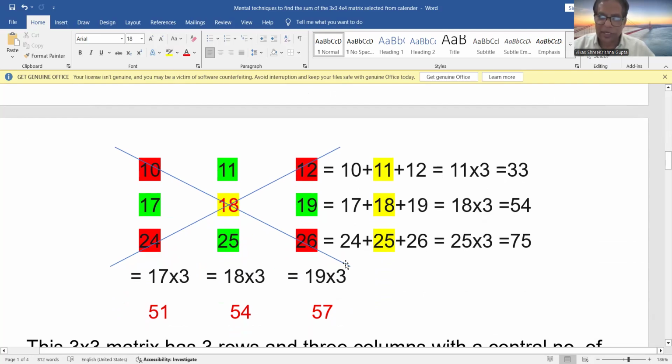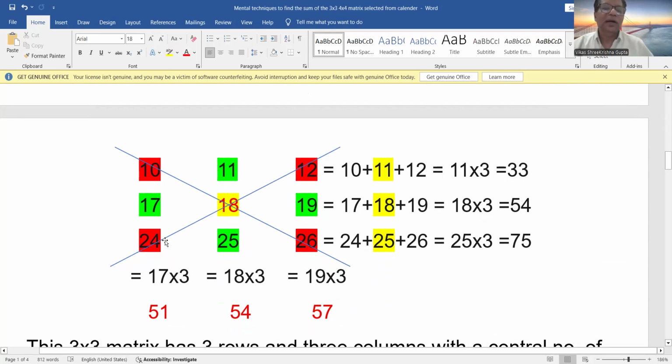So this is a 3 by 3 matrix consisting of 3 rows and 3 columns. There are 3 rows: 10, 11, 12, then 17, 18, 19, and the last row is 24, 25, 26. And in the same way, three columns are there: 10, 17, 24. The next column is 11, 18, and 25. And the third and last column is 12, 19, and 26.